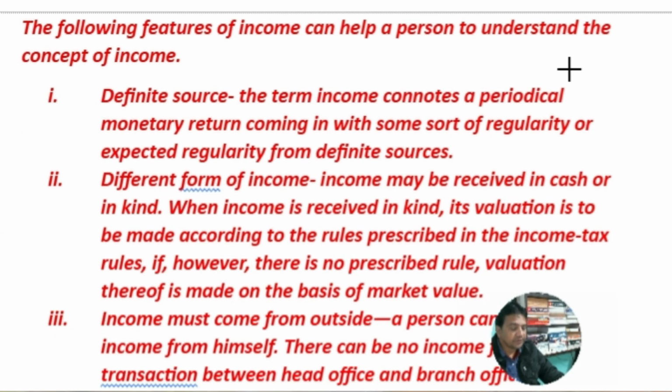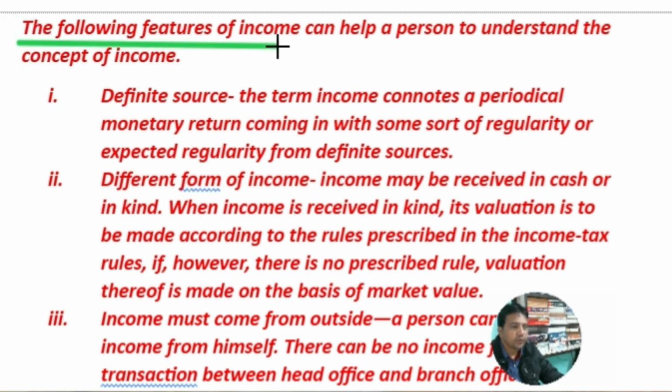Through the foregoing discussion, we can conclude that the term income means periodical receipts from one's business, land, work, investment, etc. These are the definite sources. So income possesses certain features or principles. Let us understand some features of income.